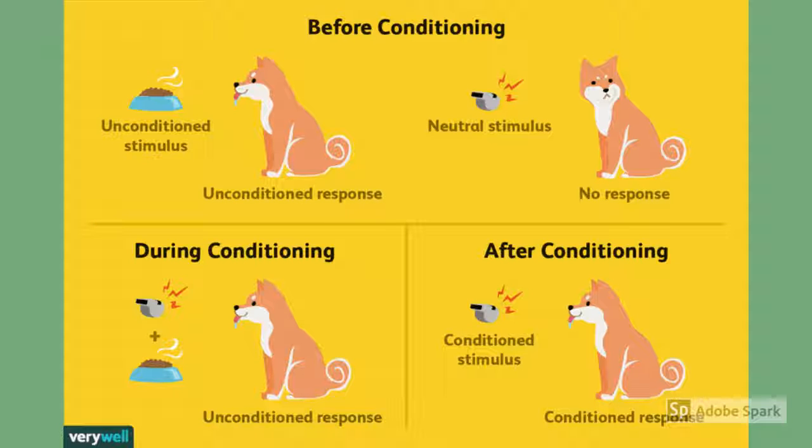Before conditioning, the unconditioned stimulus, in this case the food, provokes an unconditioned response in the dog, in this case salivating. However, the neutral stimulus shows no response in the dog. During conditioning, the neutral stimulus and the unconditioned stimulus are paired together to produce the unconditioned response in the dog. After conditioning, the previously neutral stimulus now provokes the conditioned response in the dog without the appearance of the original